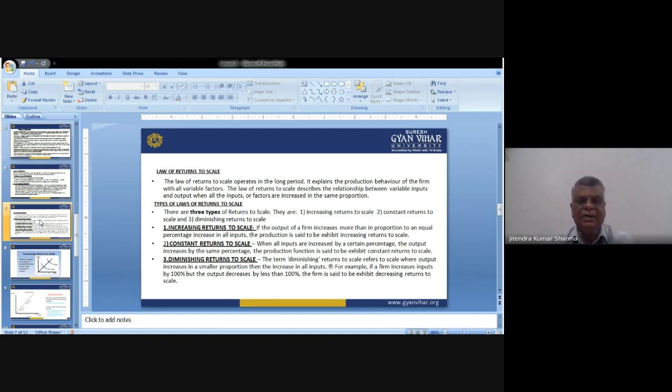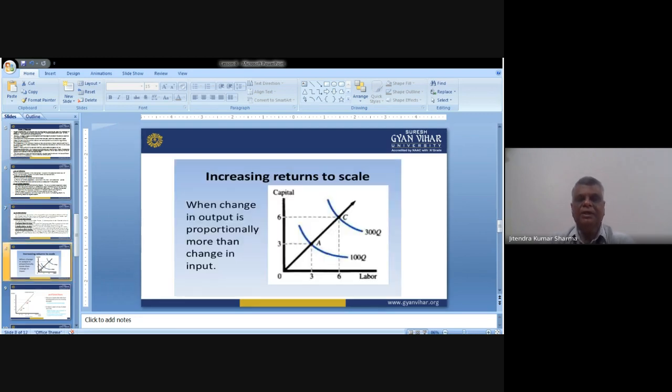So let us have the first one, increasing return to scale. If the output of a firm increases more than in proportion to an equal percentage increase in all inputs, the production is said to exhibit increasing return to scale. I'll show you in the graphical presentation also how it looks.